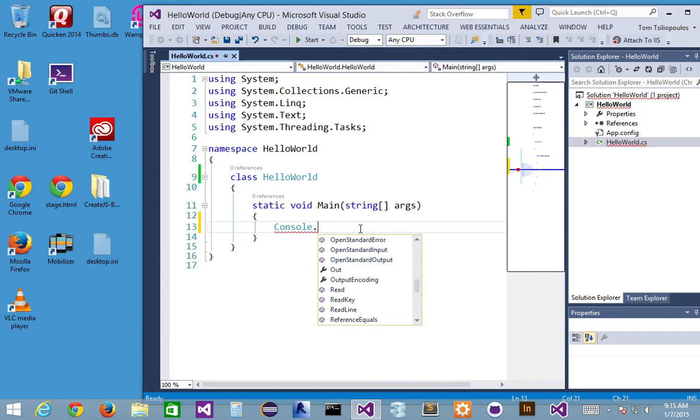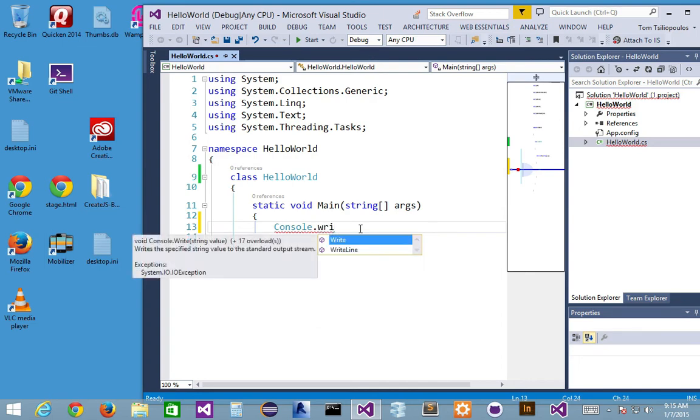Console.WriteLine. I don't have to do out. I don't have to do print line. It's not part of Java or JavaScript or something else. It's WriteLine. So if I start typing WriteLine, what's the difference between Write and WriteLine? Oh, look at you. Oh, someone else. I know you know the answer. I'm going to ask you. What's the difference between Write and WriteLine? Write writes whatever you have and it stays on the same line. And then WriteLine goes to the next line. So Write doesn't add a new line character to the feed, right?